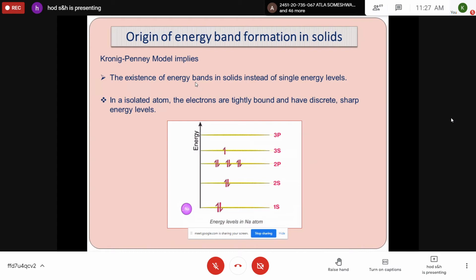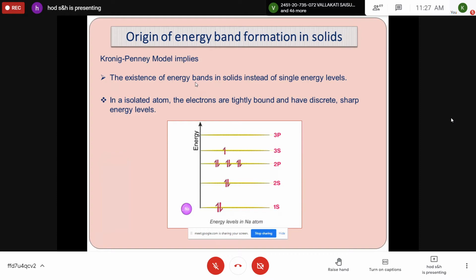So based on this Kronig-Penney model, the origin of energy band formation in solids can be explained. If you see this, the existence of energy bands in solids instead of single energy levels is because of the nature of electron distribution in the crystal lattice, you may have a band of energies instead of a single energy level.